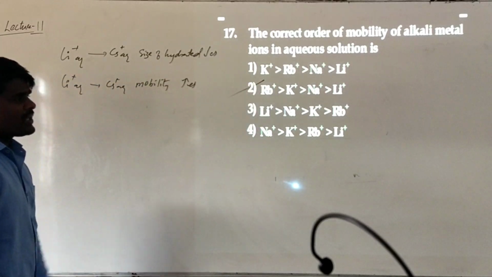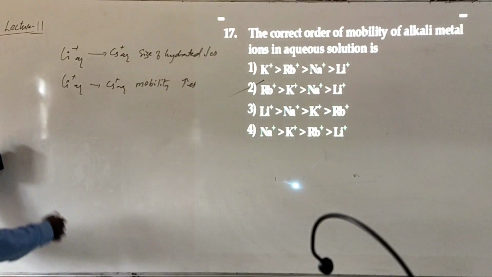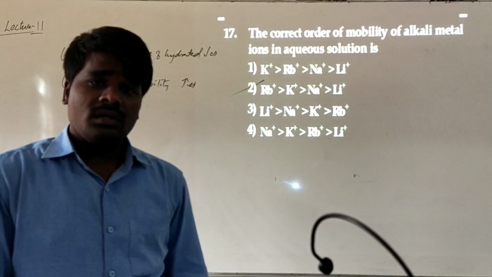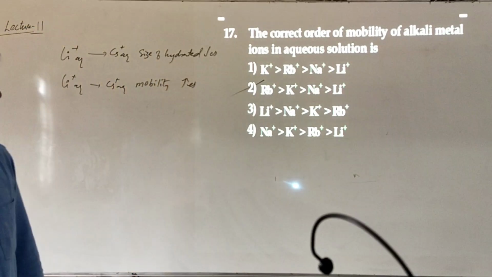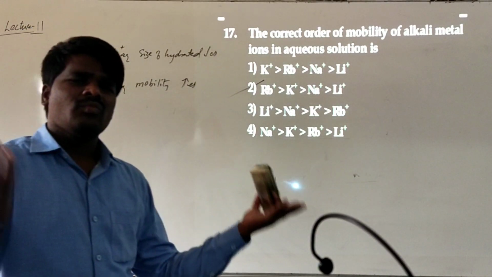The order will be rubidium followed by potassium, sodium and lithium, as cesium is not included. Generally from lithium to rubidium hydrated ions, mobility increases, right? So this is the correct order regarding mobility. As the size decreases, mobility increases.